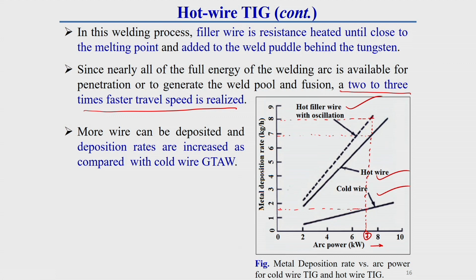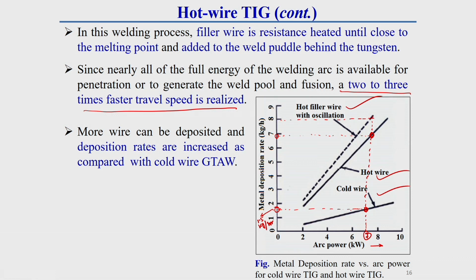For 7 kilowatt power, if we use a cold wire, then we can get a filler material deposition rate of around 1.5 kg per hour. Whereas for the same power, if we use the hot wire TIG welding technique, we can get a deposition rate of around 7 kg per hour.